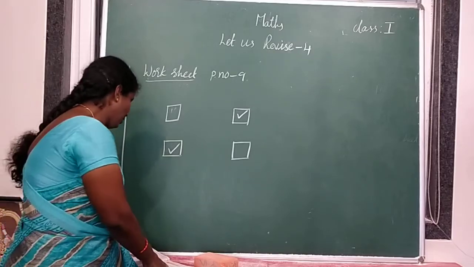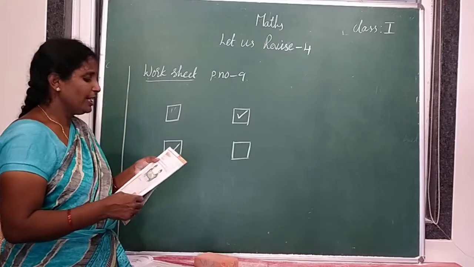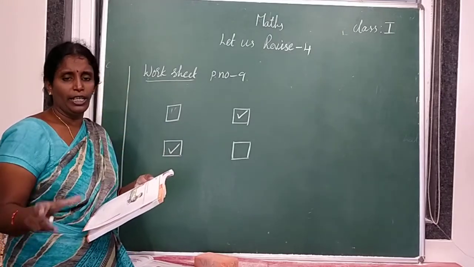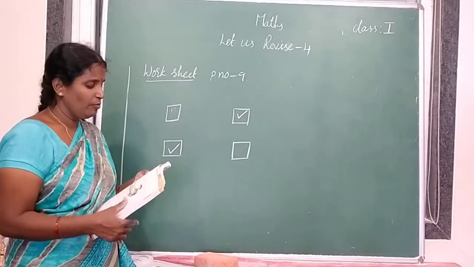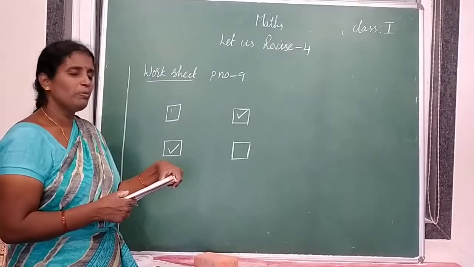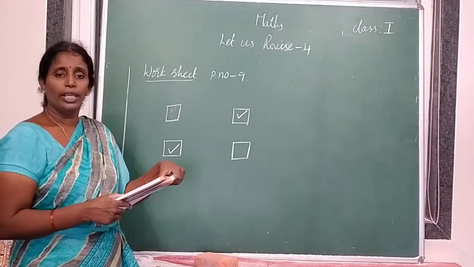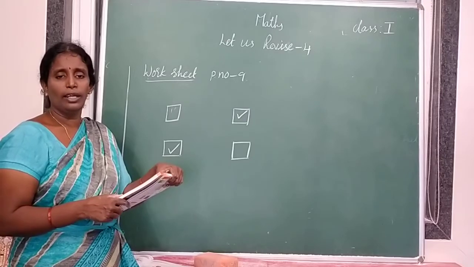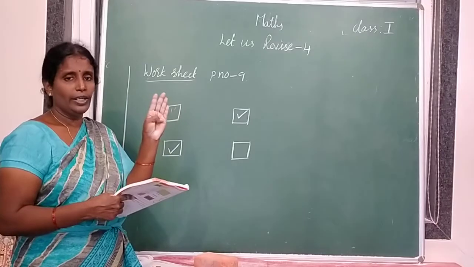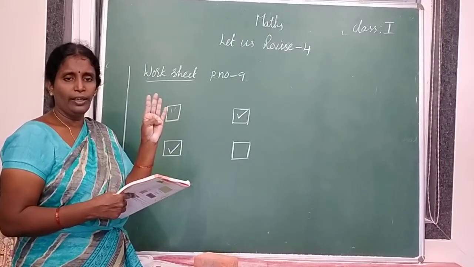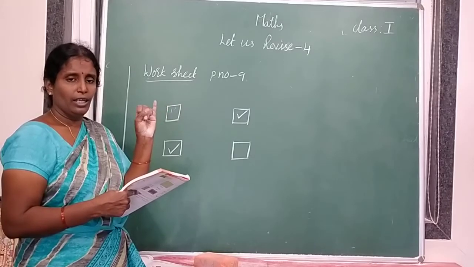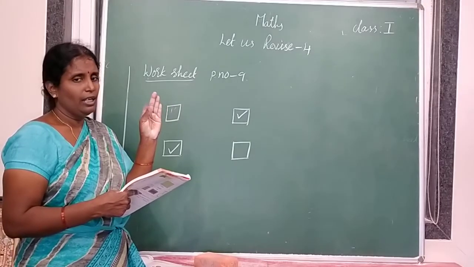Take one member's help and take a sheet of paper each. You and your partner both have to take one sheet of paper. Both of you draw an object of any shape on the paper. Did you learn shapes? What are the shapes you learned? Square, rectangle, circle, triangle. How many shapes? 4 shapes. What are those? Square, rectangle, circle and triangle.